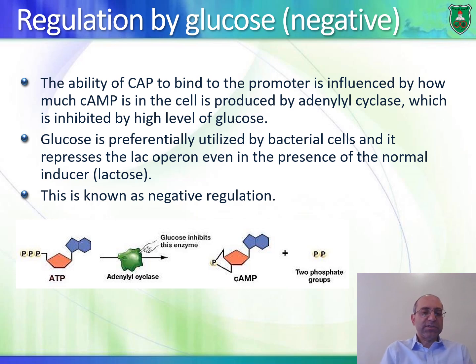Because glucose is there. It is an immediate source of energy. On the other hand, lactose needs to be hydrolyzed so that it can be utilized. So bacteria would say, you know what, I'm going to handle glucose, because lactose, I have to hydrolyze it. So it says, no, forget about lactose. Let me consume glucose. Okay, so there is a preference that bacteria have.